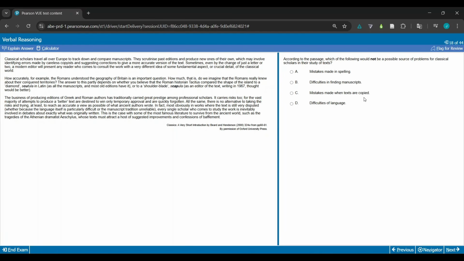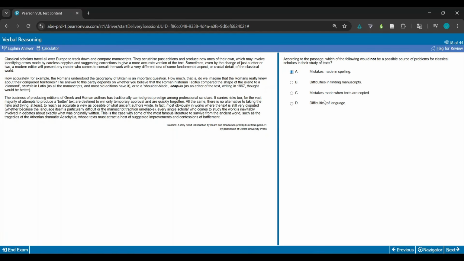Mistakes made when texts are copied. Once again, I do remember reading that as well, because it says careless copyists. Difficulties of language. I remember to some extent about that. So I think it was down here. Language itself is particularly difficult, or manuscript tradition unreliable. So therefore, A is the only one that's not mentioned.